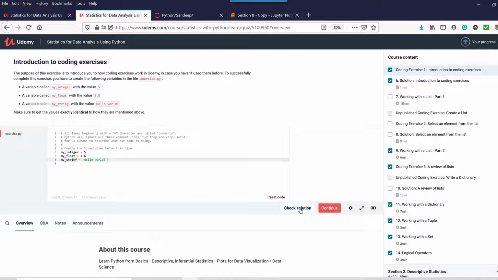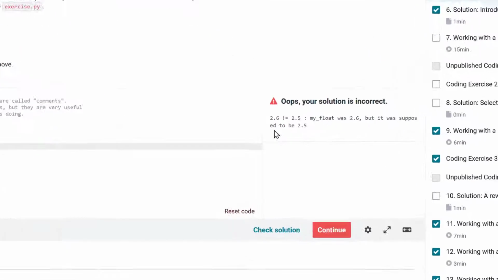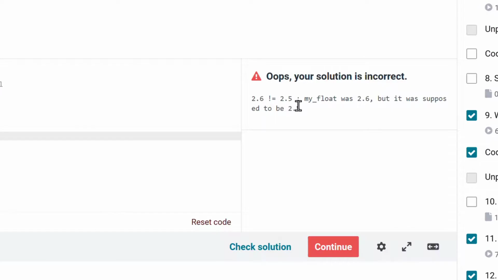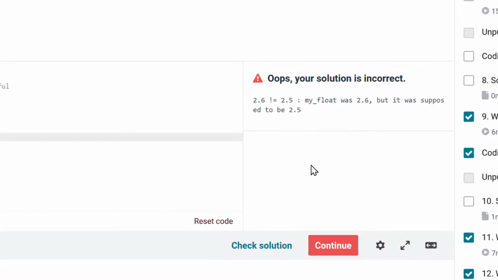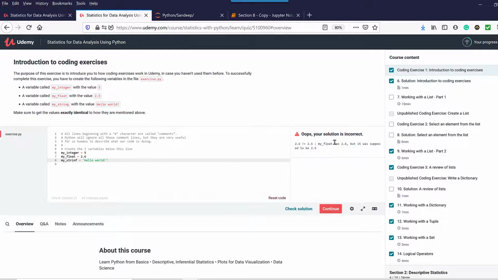With this, if I check solution, that should give me an error. Now my error here is 2.6 is not equal to 2.5. My float was 2.6, but it was supposed to be 2.5. Sometimes you will get very friendly feedback. This is very friendly feedback which has been designed. We have thought over what all types of mistakes could happen, and based on that, we have designed this output. This is very clearly readable. That means instead of 2.6, you need to make it 2.5.